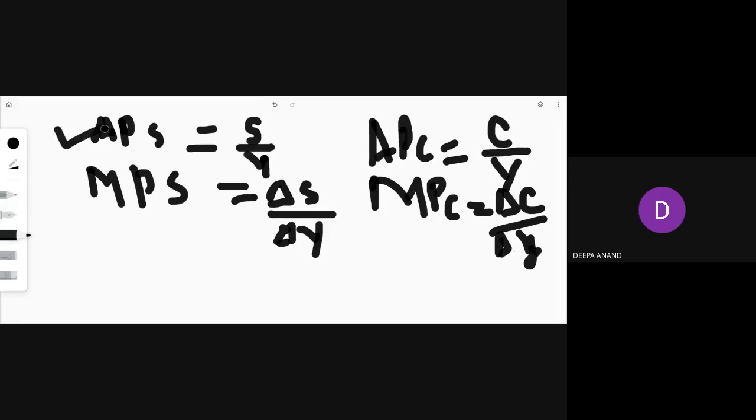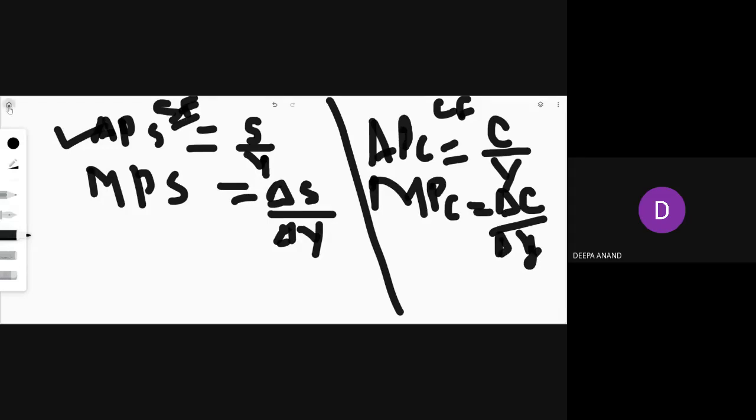So here, average propensity to save is equal to saving upon income, and marginal propensity to save is equal to delta S upon delta Y. If you know the consumption function, you can write the saving function also. There is nothing new. Wherever consumption comes, you have to put S, that's all. So here, average propensity to save and marginal propensity to save. I hope the equation is clear to you.